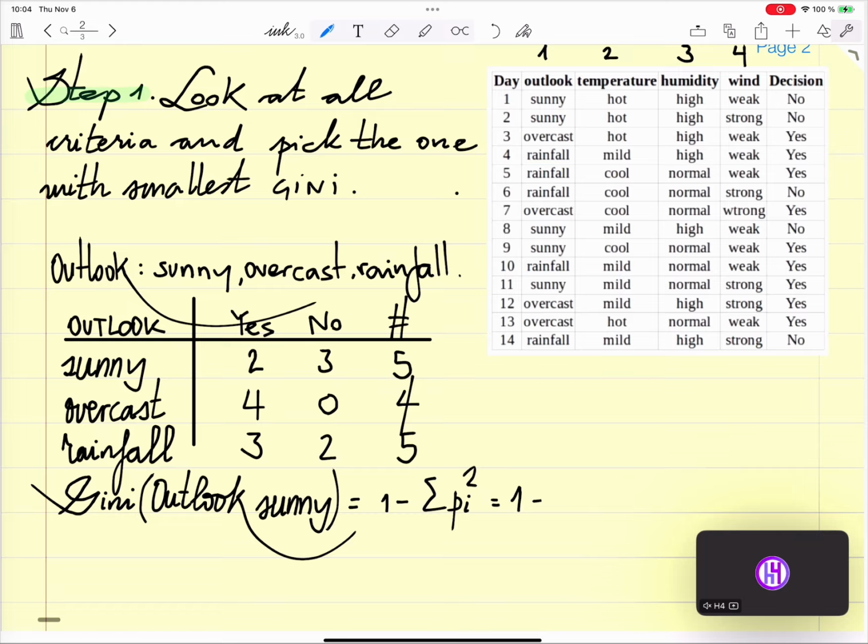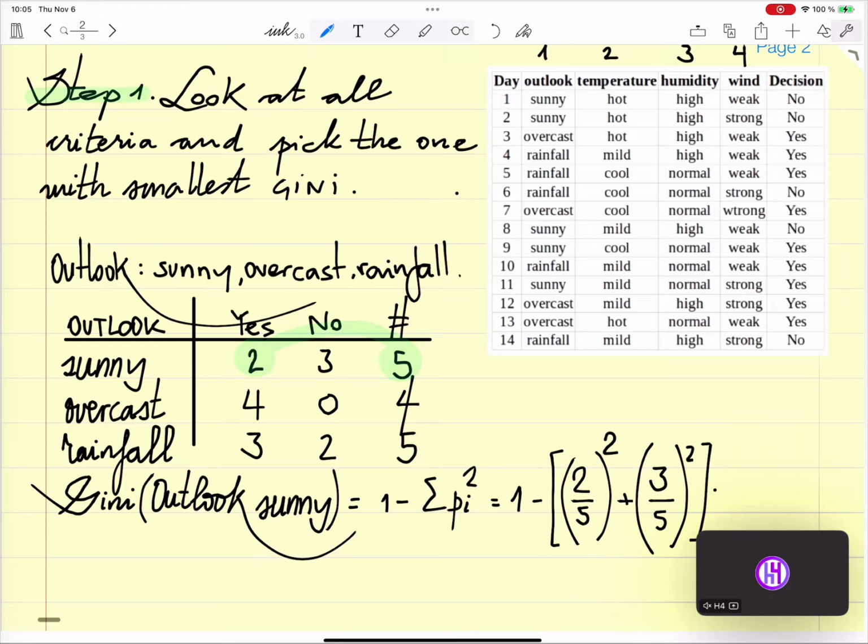So 1 minus. Just pay attention now, okay? What is the probability of yes if the outlook is sunny? 2 divided by 5. 2 out of 5. Square. Plus the probability of no if the outlook is sunny. 3 divided by 5. Square. All right?